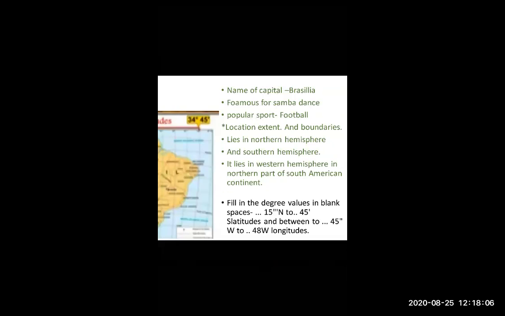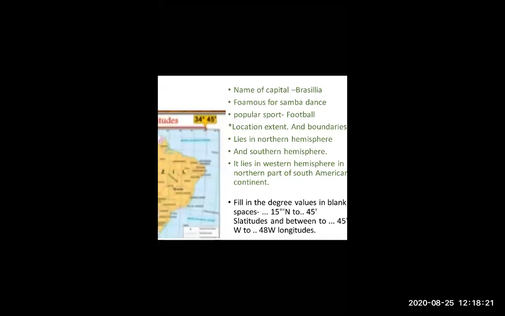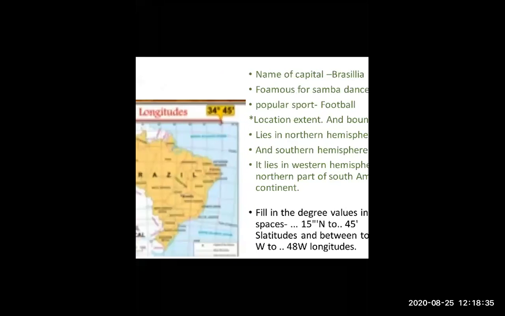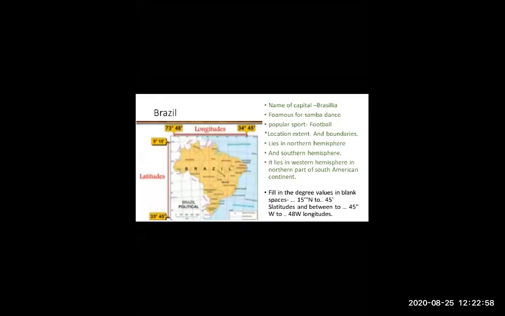And the next is location, extent, and boundaries. What are the location, extent, and boundaries? It lies in the southern and northern hemisphere. Brazil lies in the northern and southern hemisphere. And in which continent does Brazil lie? In the South America continent. Okay, just wait. As we see, Brazil lies in the South America continent.